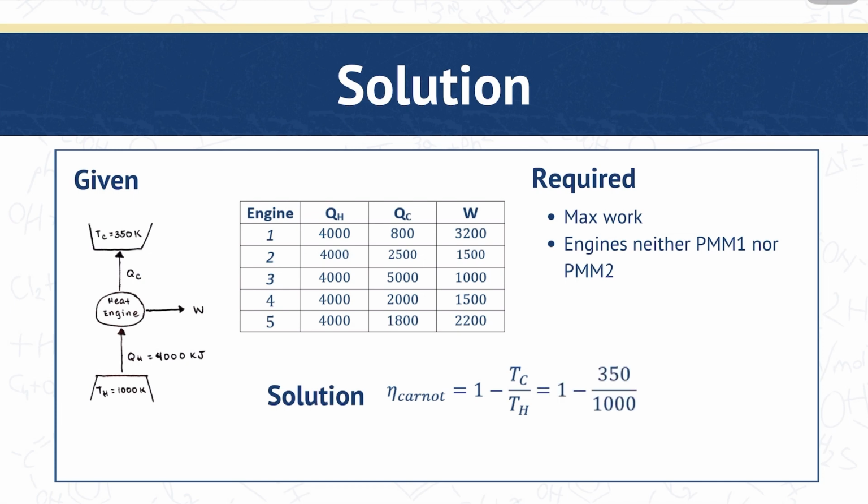Substituting the values, we get 1 minus 350 over 1000, which is equal to 0.65, or the efficiency of the Carnot cycle is 65%. So for the maximum possible work, we have the efficiency multiplied by the heat from the hot reservoir, which is 65% multiplied by 4000 kilojoules, equal to 2600 kilojoules.